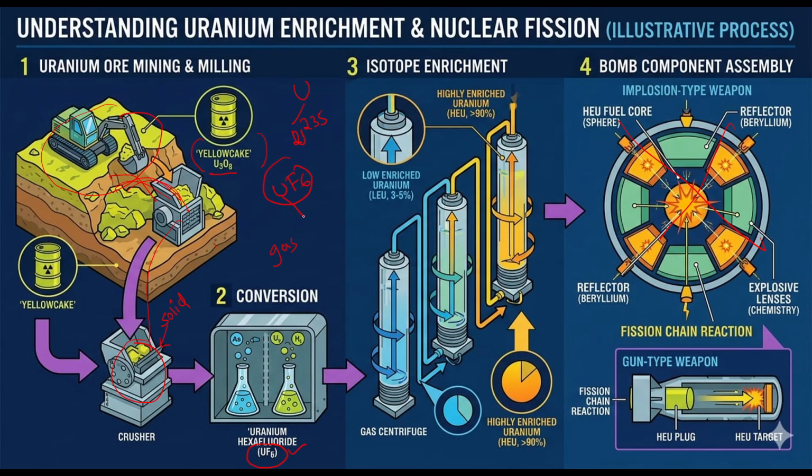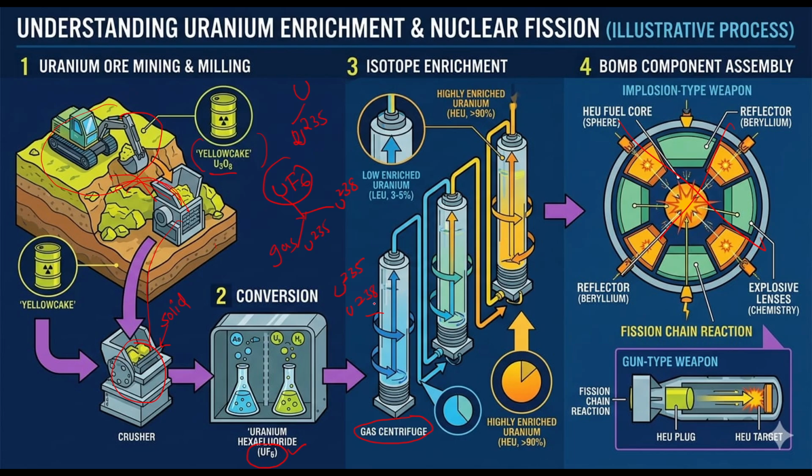In this uranium hexafluoride, two uraniums are present: uranium 235 and uranium 238. This gaseous uranium hexafluoride will be taken into a gas centrifuge. Gas centrifuge means this continuously rotates. This centrifuge machine will continuously rotate in a circular manner. In this, uranium 235 is there as well as uranium 238.